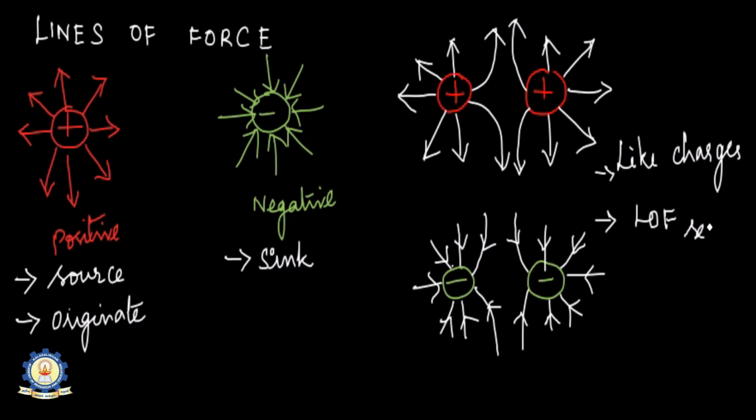Now we'll take unlike charges. Consider a positive point charge and a negative point charge. Let them be closer together. Now what happens to the lines of force? We already know that if two unlike charges are placed nearer to each other, there will be attractive force. So I am just marking all the lines of force pointing in all directions. For unlike charges, we take the two point charges, positive and negative.